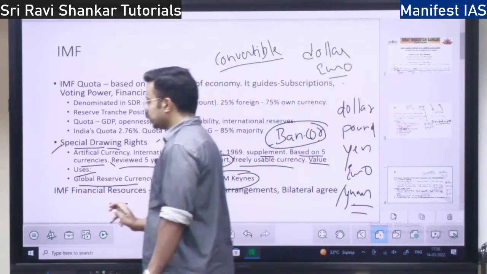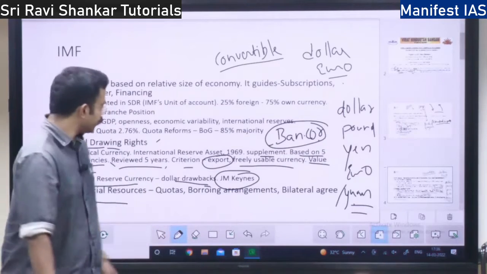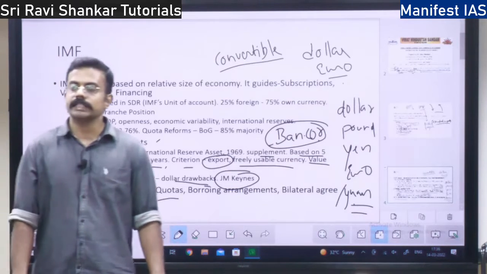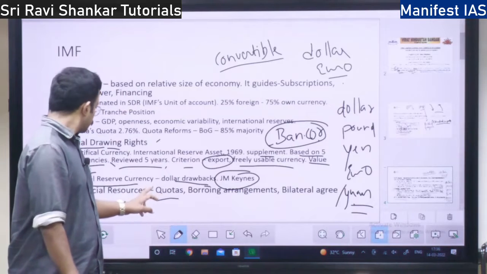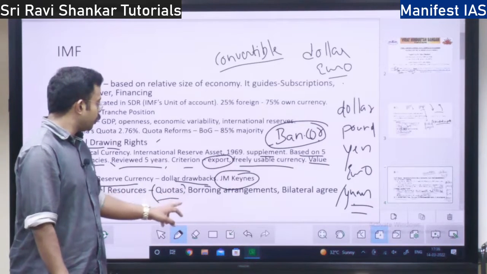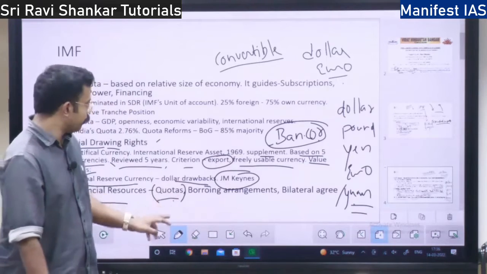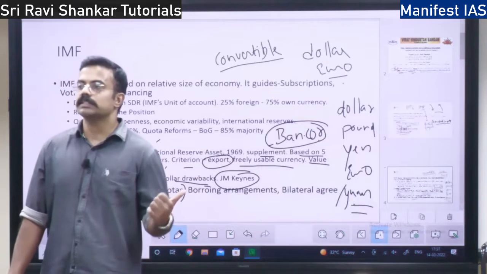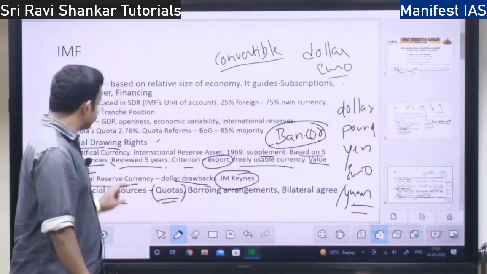So what are the financial resources of the IMF? Where do the finances of the IMF come from? One is the quota, reserves, right? So where does the money of the IMF come from? One is it comes from the quota. Individual countries give their subscription in the quotas. That is the first way the IMF gets the money.